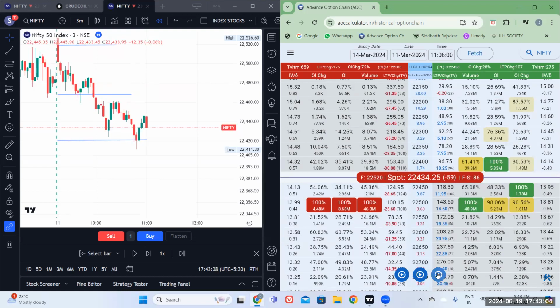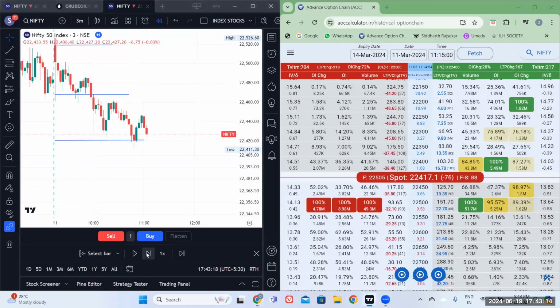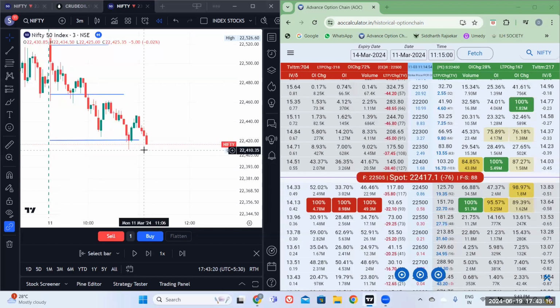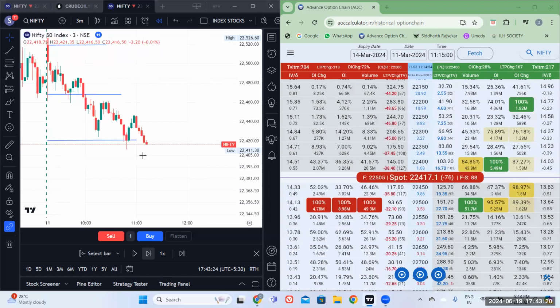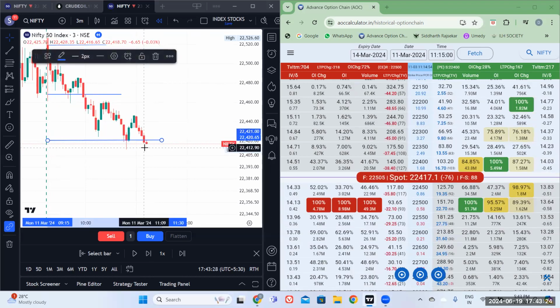Now 11:10, 11:6, 11:9, 11:12, 11:15. Let me go up to the 11:15. So here also I'll go up to 11:15 and see what is the date. Where was the price at 11:15? Yeah, here we go. So at the 11:15, the price was at